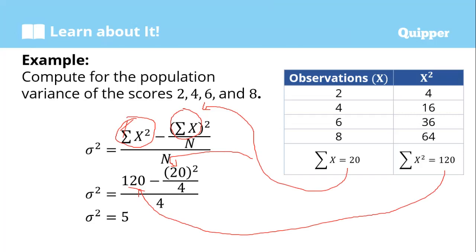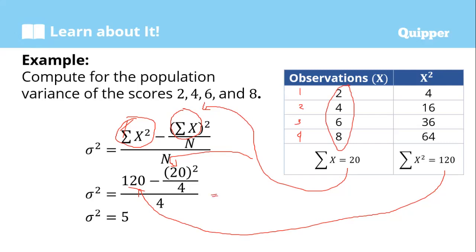How many numbers are in the population? 2, 4, 6, 8. We have 1, 2, 3, 4. So there are four numbers in the given population. So n is 4, and every n is divided by 4. So we have 20 squared over 4, all over 4.